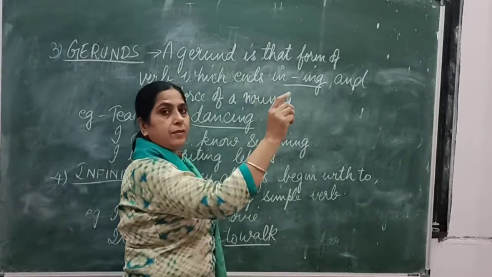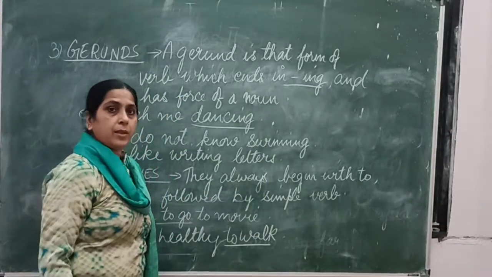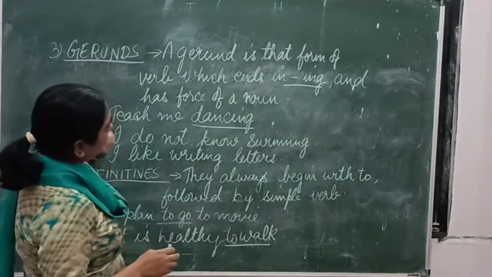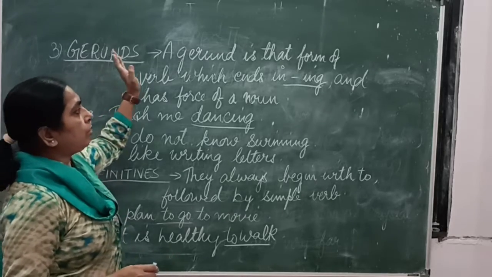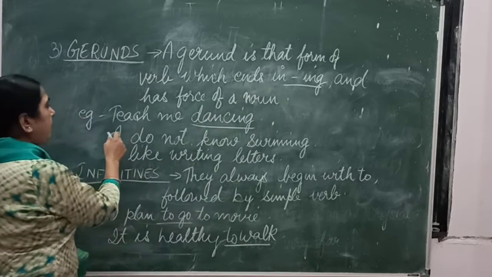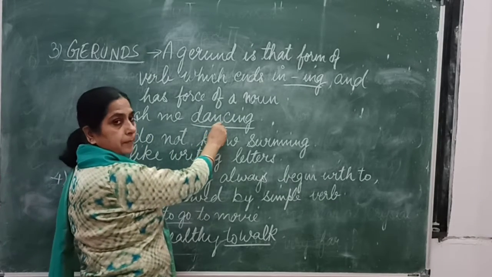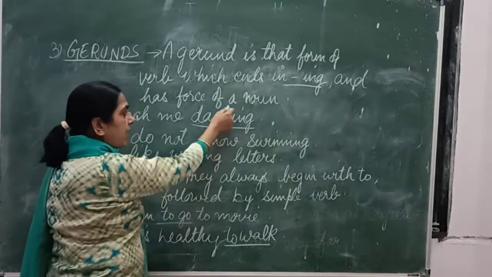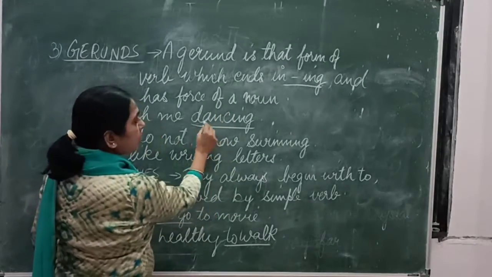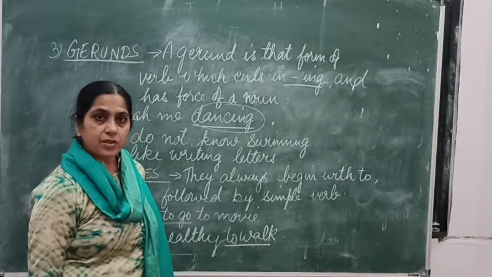Gerunds: the ending of the verb is in the ing form and has the force of a noun. It gives an impression of a noun. So what are gerunds? They are those verbs which are in the form of ing. For example, teach me dancing. Dance is the verb and ing is added. So here dancing is the gerund.